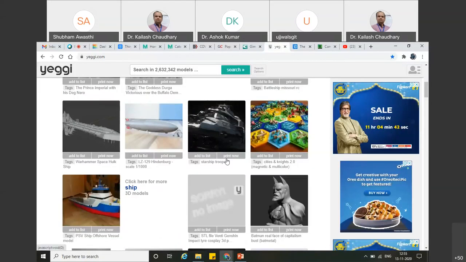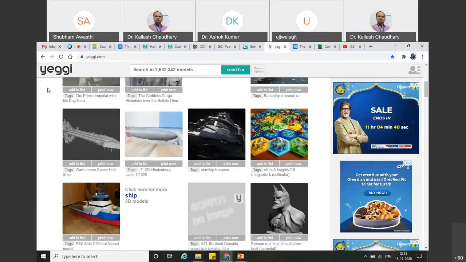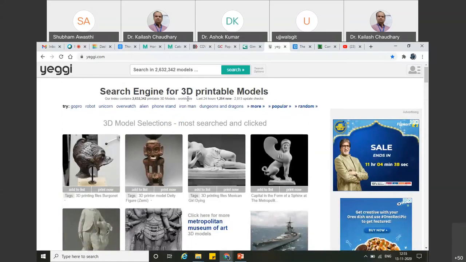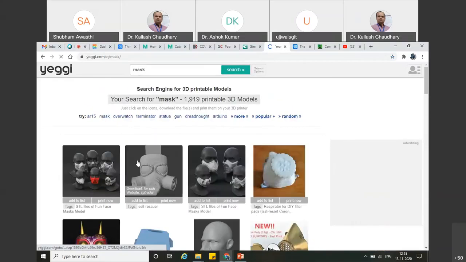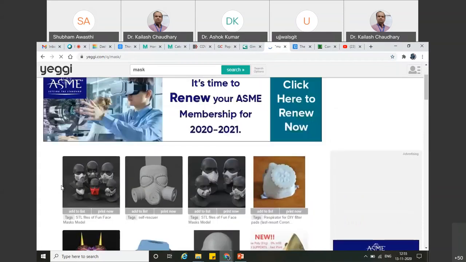Perfect. So Yeggi is the website, also called a search engine for 3D printable models, like Google and Yahoo. Just type yeggi.com and now you can search anything here. Like I have to search mask again. It will give you a COVID-19 mask. Let me go ahead. It will give you the COVID-19 mask either developed or uploaded on any kind of online